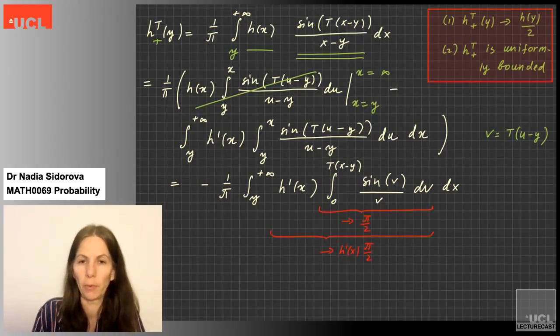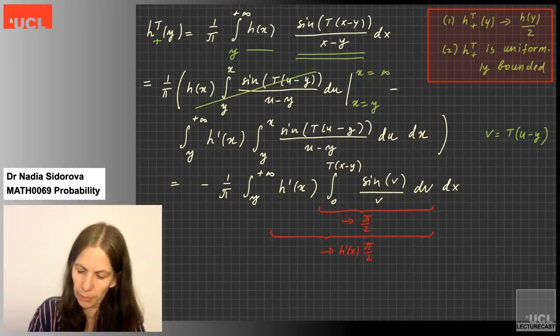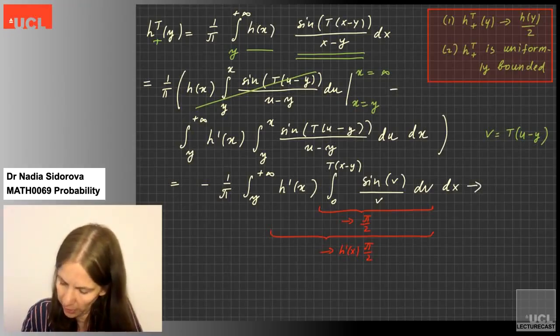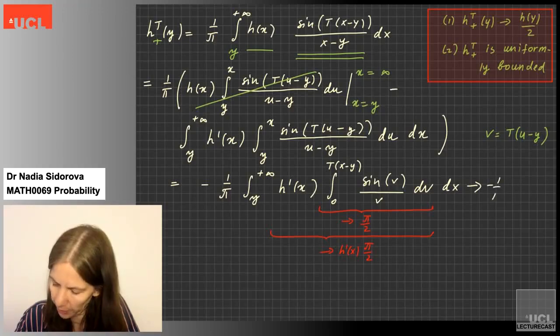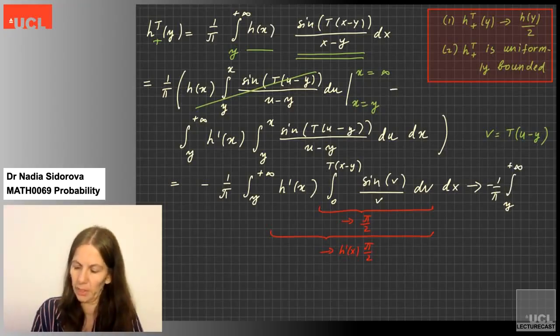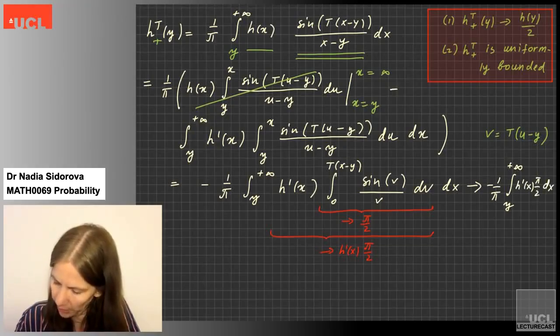So if only I could use the dominated convergence theorem, I would then be able to say that the integral of this function converges. I keep the factor, but otherwise I have the integral from y to plus infinity, and it converges to the limit, which is h prime x pi half dx.